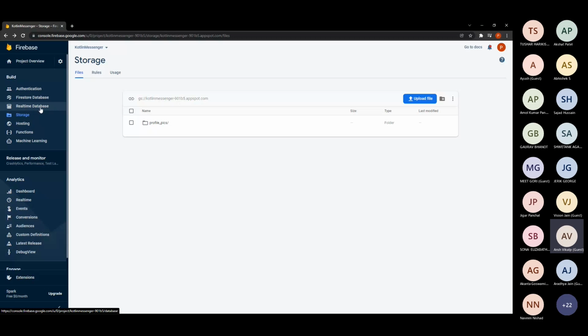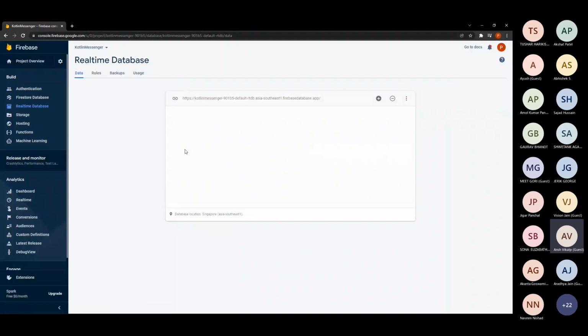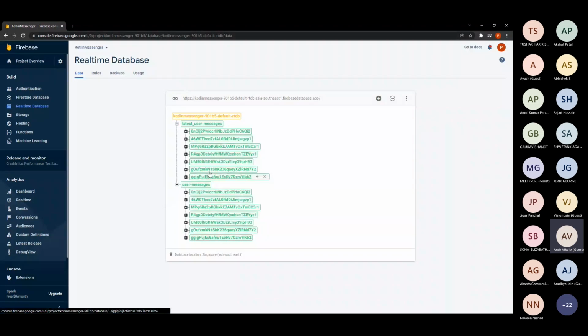So the programmers, whatever user login or user sign up data there was, had to save inside the real-time database only, and it would be in a hierarchical structure. See, for example, let's say I am having these latest user messages and user messages.